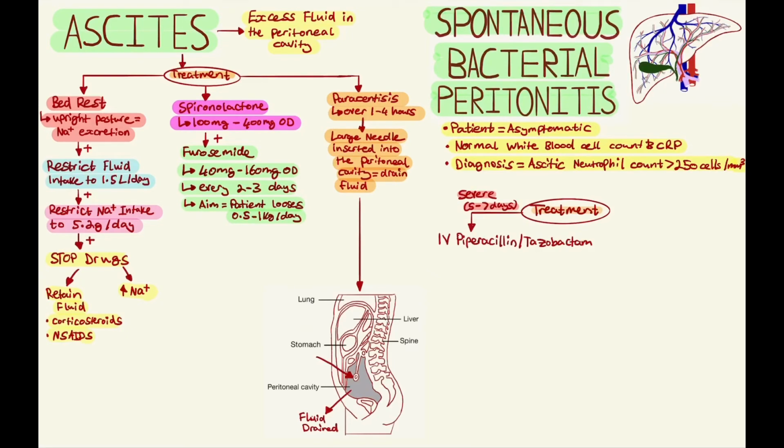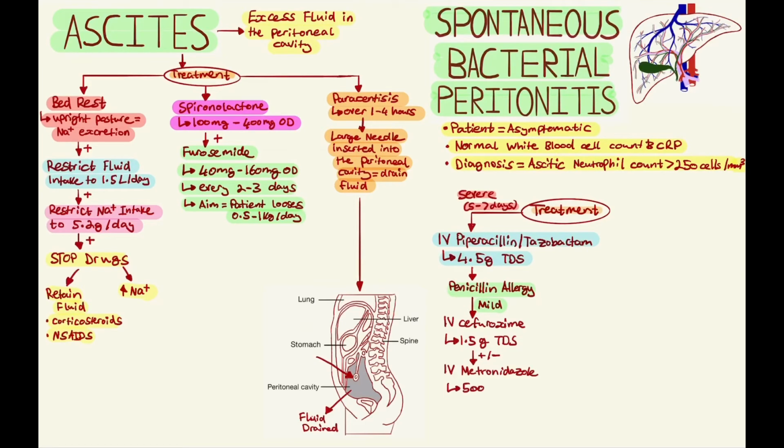First line commonly is intravenous piperacillin or tazobactam at a dose of 4.5 gram 3 times a day. However, if the patient has a mild penicillin allergy, intravenous cefuroxime at a dose of 1.5 gram 3 times a day and metronidazole 500 mg 3 times a day can also be added if needed. If the patient has a severe penicillin allergy, intravenous levofloxacin at a dose of 500 mg twice a day is commonly used, and intravenous metronidazole can also be added if needed.